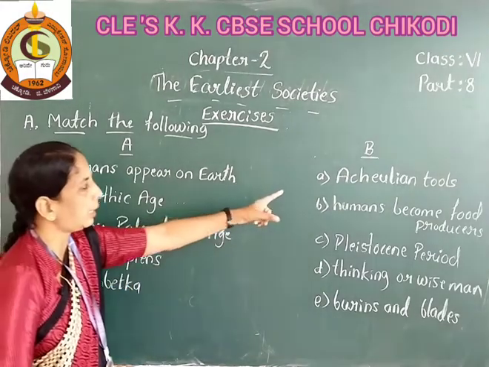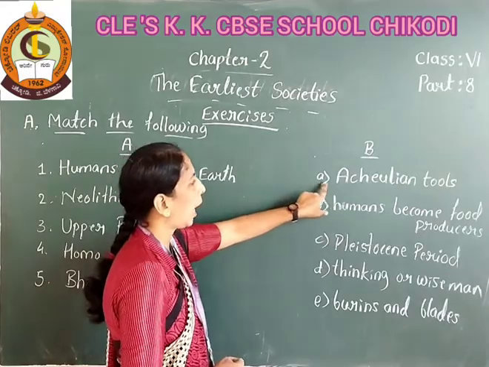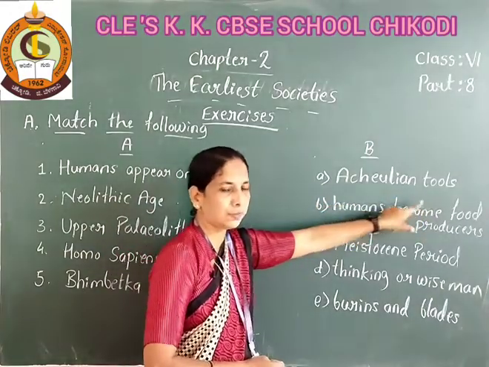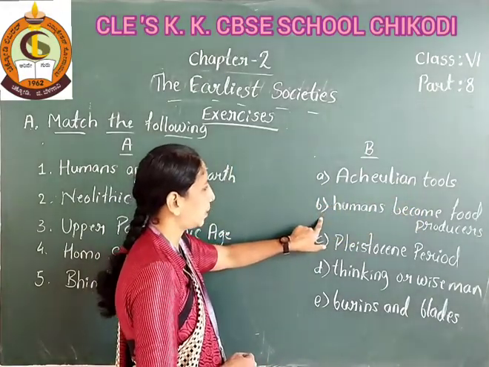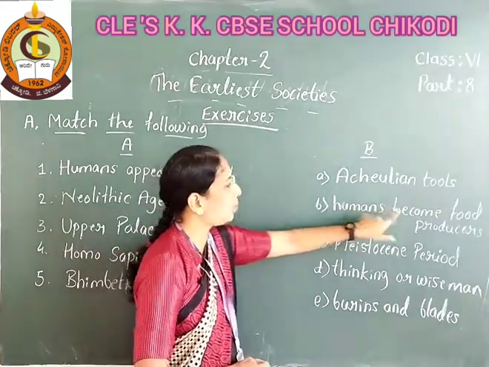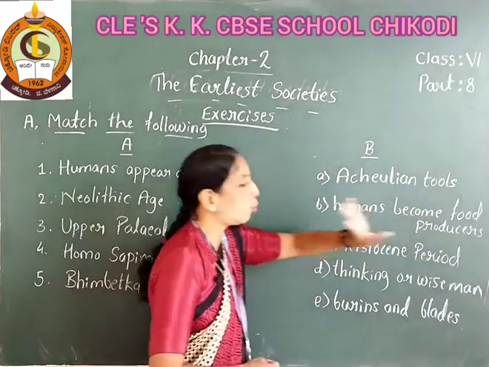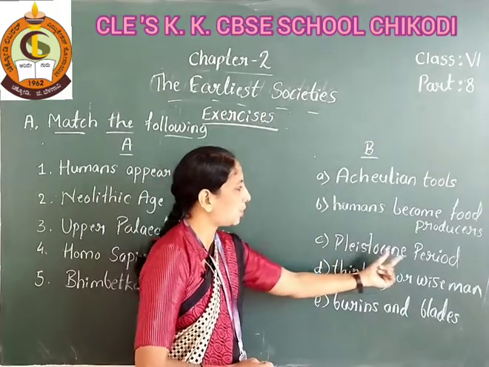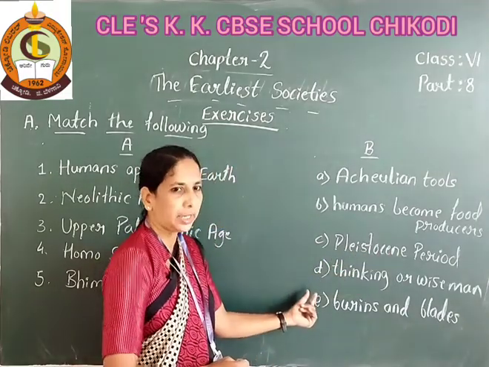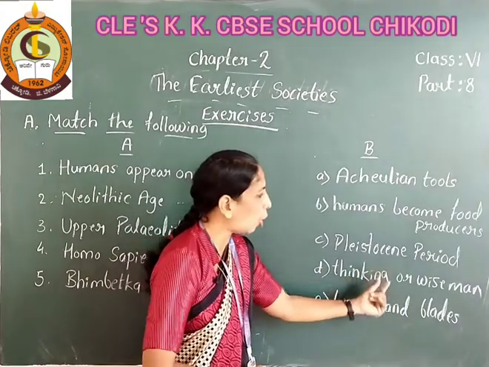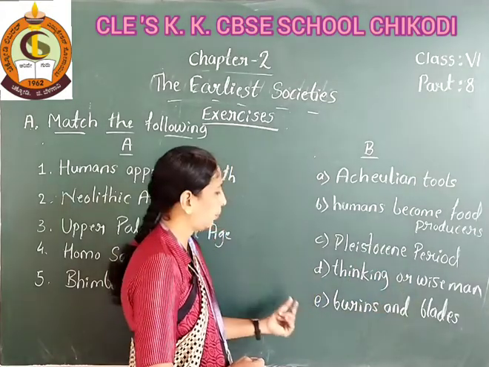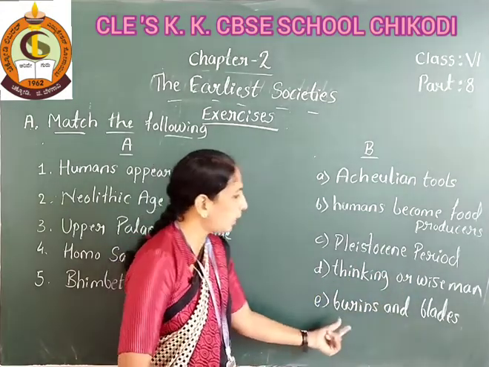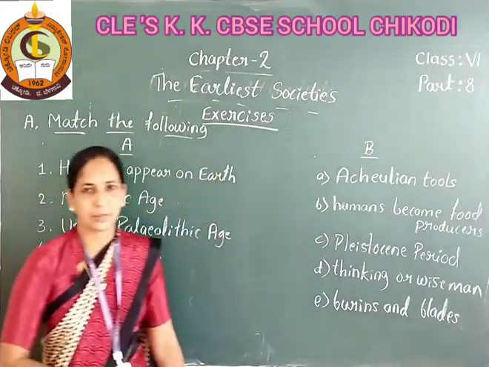And part B, first one, Acheulean tools. B, second one, humans became food producers. C, Pleistocene period. D, thinking or wise man. And E, burins and blades.